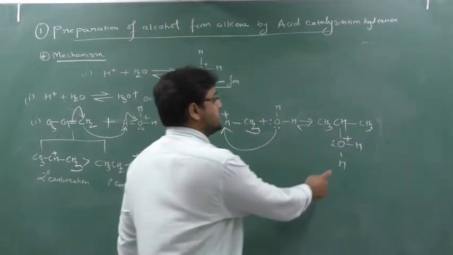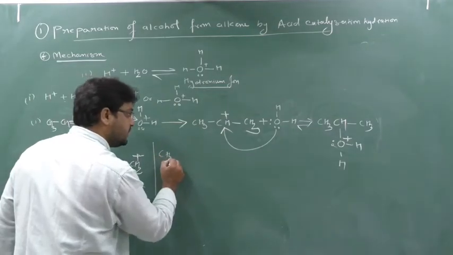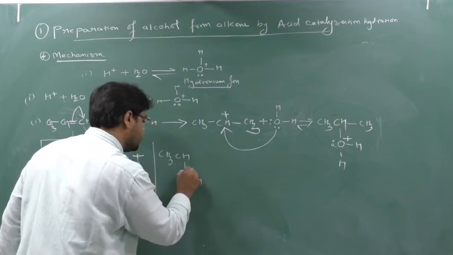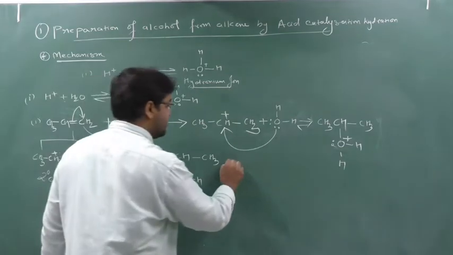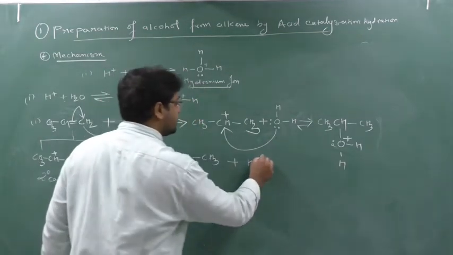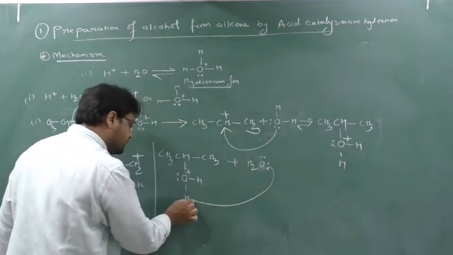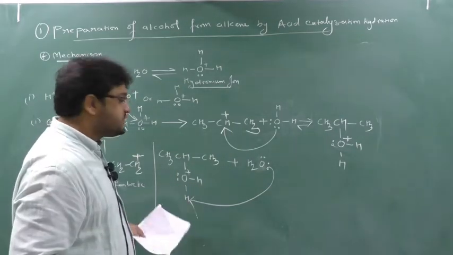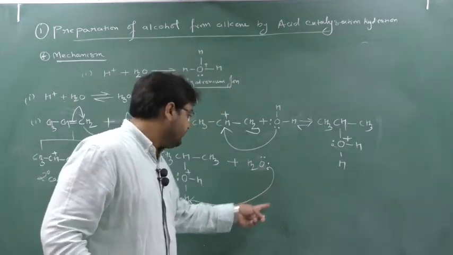Now I have to remove this hydrogen. So who will come to remove this hydrogen? So now see here, this is CH3, this is CH, this is OH, here one, here plus, and here CH3. Now I have to remove this hydrogen or this hydrogen. So I will react with water. Again I will react with what? This water. So this water contains lone pair. So this lone pair will be donated to this hydrogen or this hydrogen, any one of the hydrogens, because here H will be removed as H plus, and H plus contains how many electrons? 0 electrons. So one lone pair will be given to this H plus.